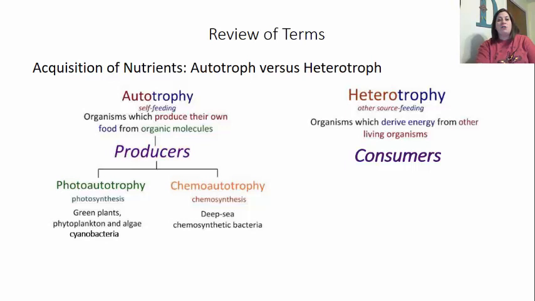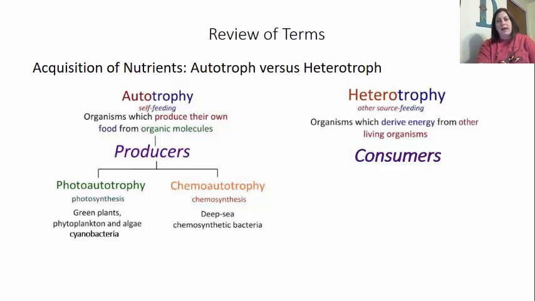So when we're looking at the autotrophs, these are the self-feeders. They're going to be organisms that produce their own food from organic molecules. So this is why they are called producers most of the time. Now, of course, plants are going to be the main group of producers. However, there are some microorganisms who also are able to make their own food. So with the photosynthesis side, green plants, of course, as well as phytoplankton and algae are going to be able to do this, as well as cyanobacteria. Now, there's also some in this group that can make their own food just through chemicals. This is going to be where the sun is not required for this. These are going to be your chemosynthetic types of bacteria, and these are going to normally be found in the deep sea vents where sunlight does not penetrate that far.